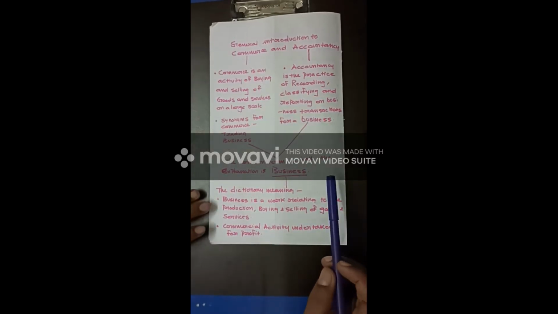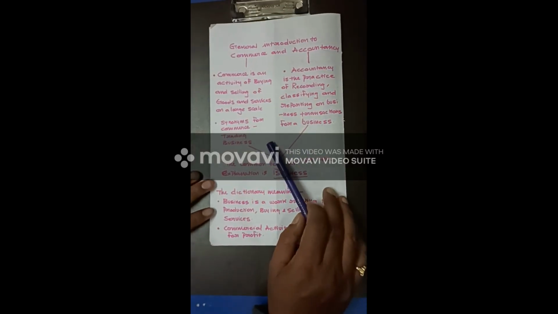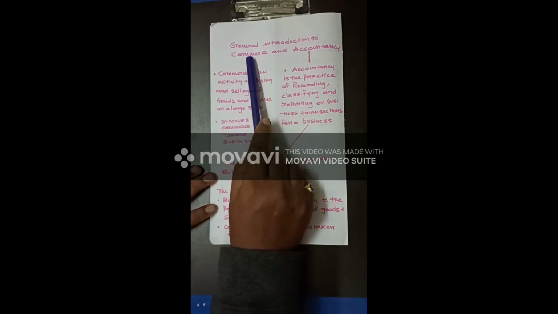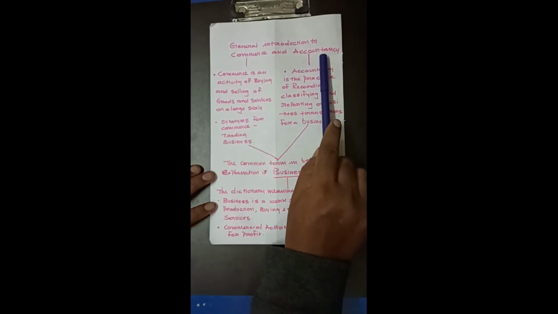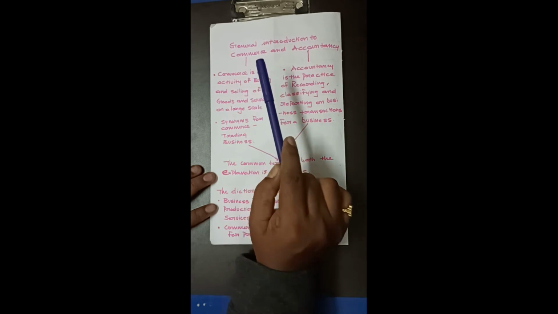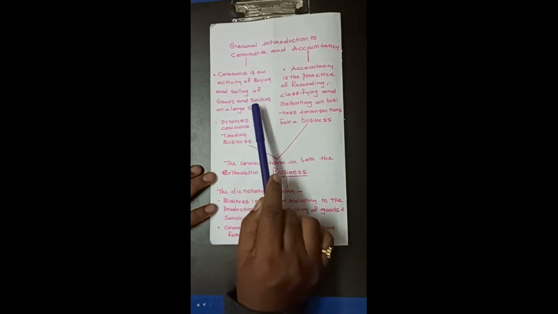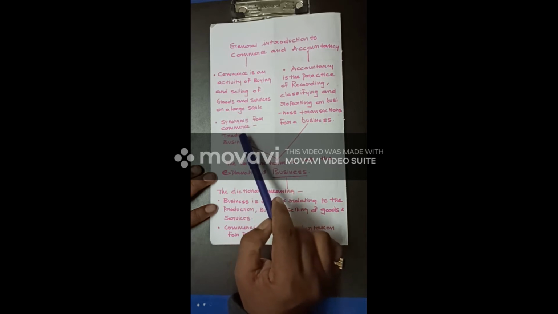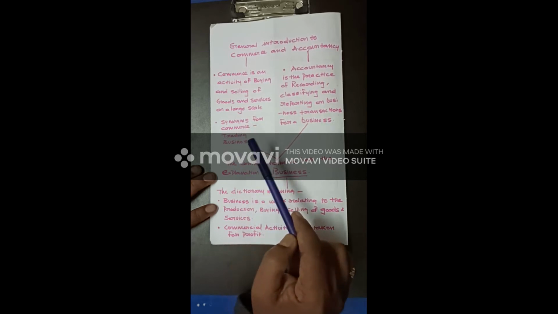And finally, let us have a quick recall of what we learned in today's class. Our stream is the commerce stream and the subject we are learning is accountancy. So we are trying to understand what we mean by commerce and accountancy. Commerce is an activity of buying and selling of goods and services on a large scale. So commerce is also referred to as trading and business.